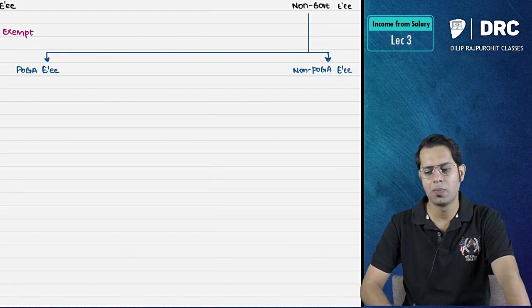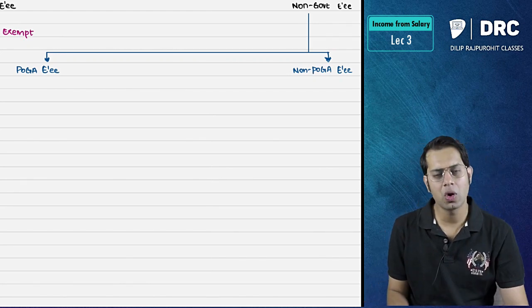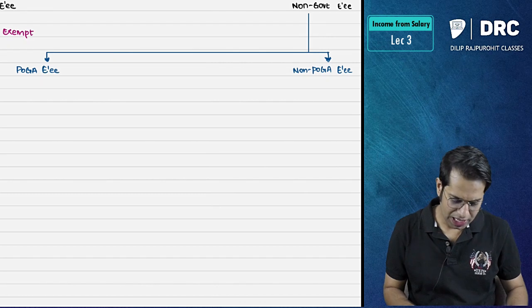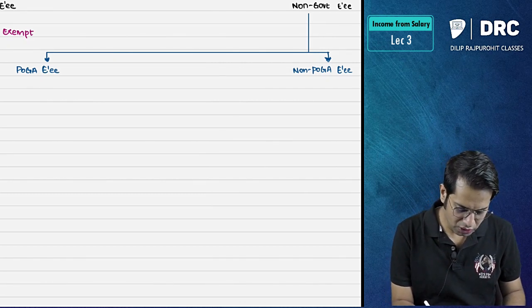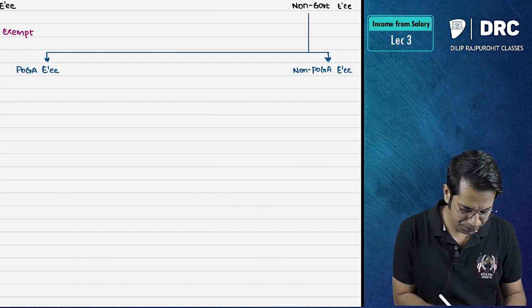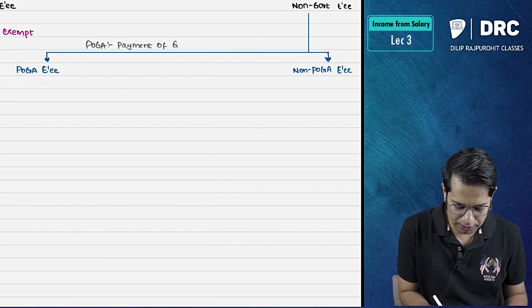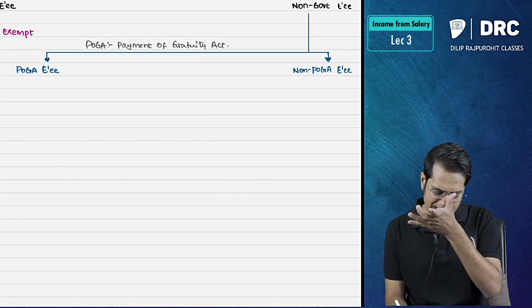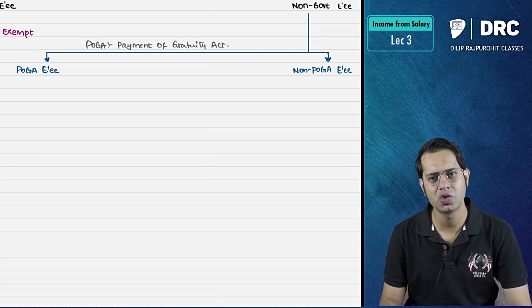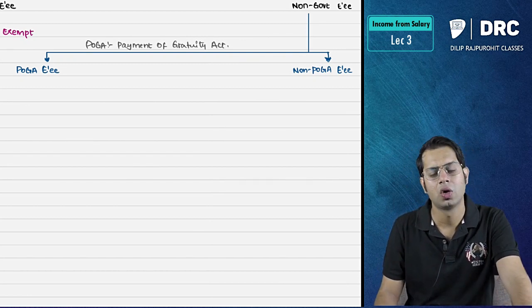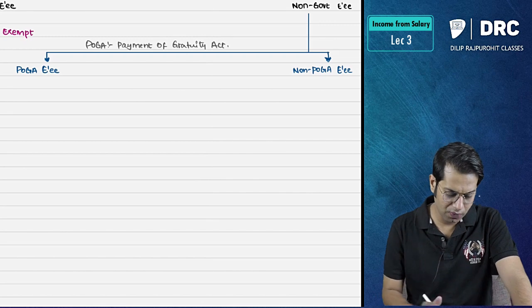Sir, what do you mean by this? You are a POGA employee or non-POGA employee means whether you are covered under the Payment of Gratuity Act. POGA means Payment of Gratuity Act. So we are going to see whether you are covered under the Payment of Gratuity Act or not. Sir, how will I come to know whether an employee is covered or not? The question will tell you.